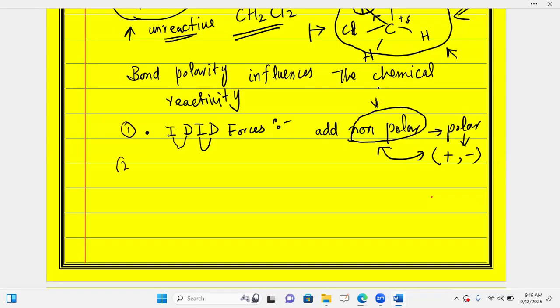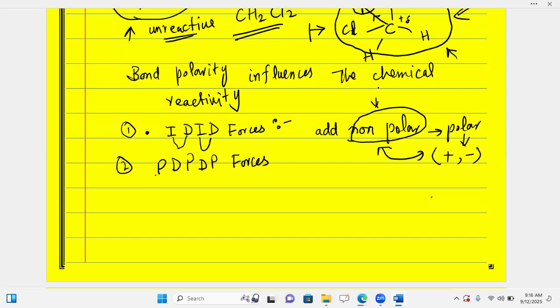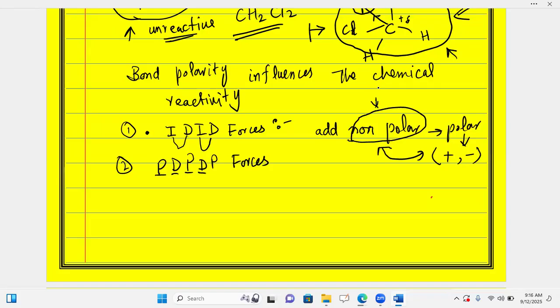The second type is permanent dipole forces. These are attractive intermolecular forces caused by permanent dipoles in molecules, like polar molecules.